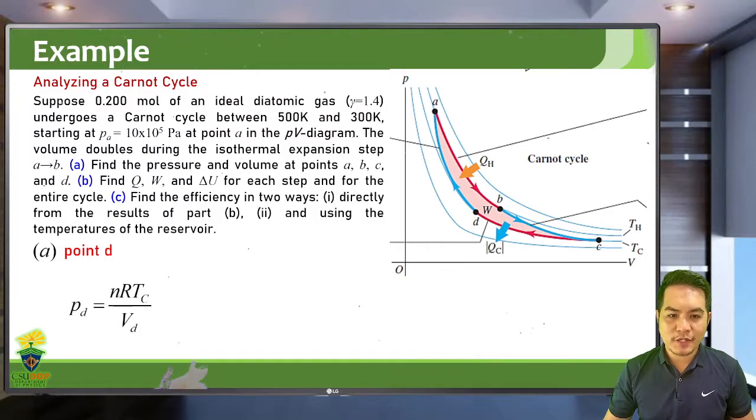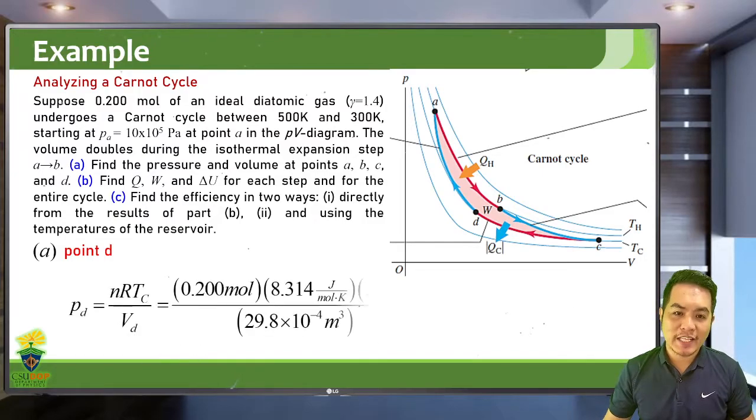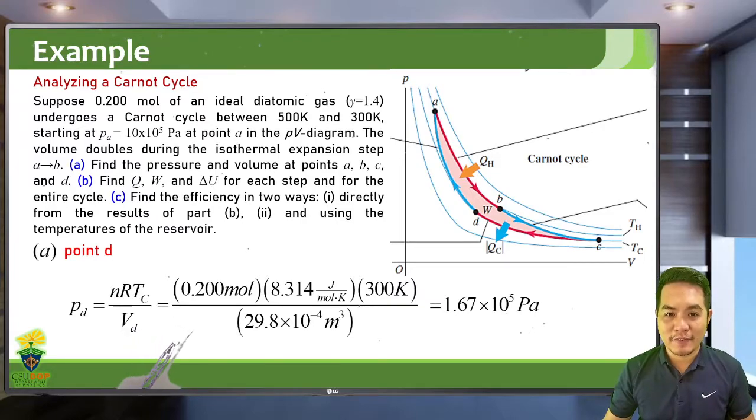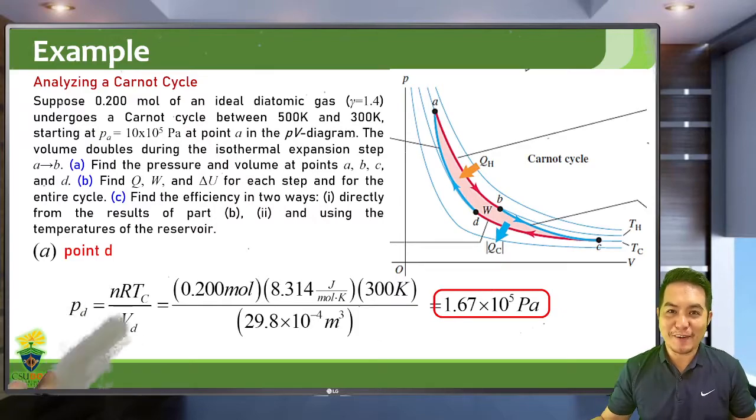And for the pressure at point D, again we use the ideal gas law since we already know the temperature and the volume at point D. So we can now solve for the pressure at point D equal to 1.67 times 10 to the 5 pascals. Okay, we're done with letter A. It's a very long problem.